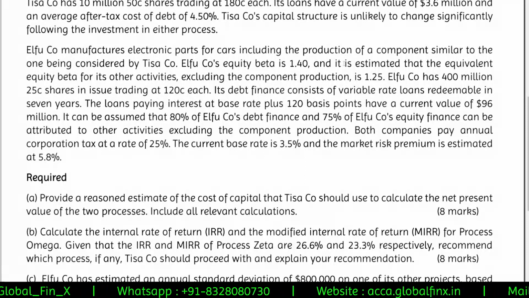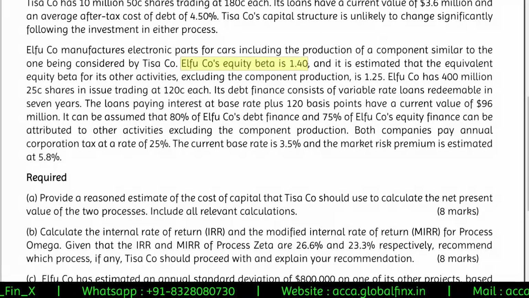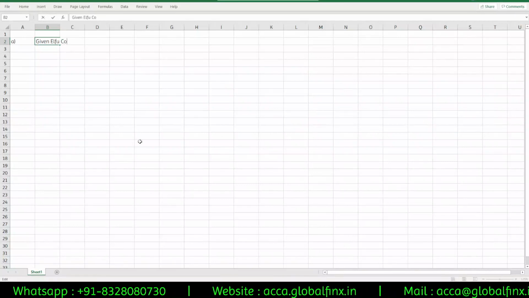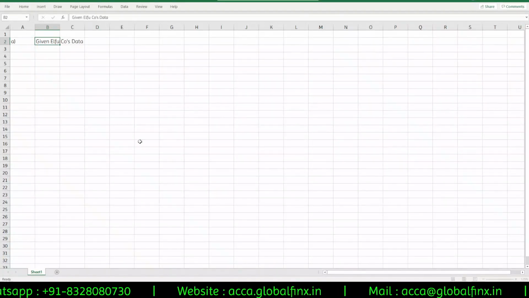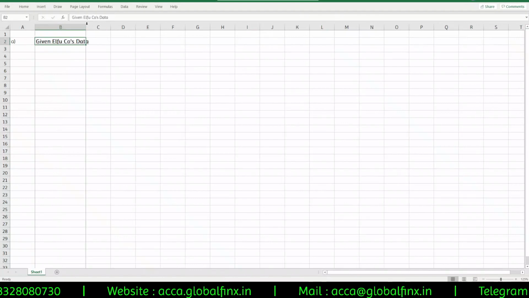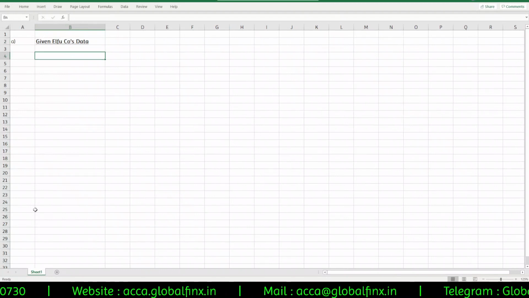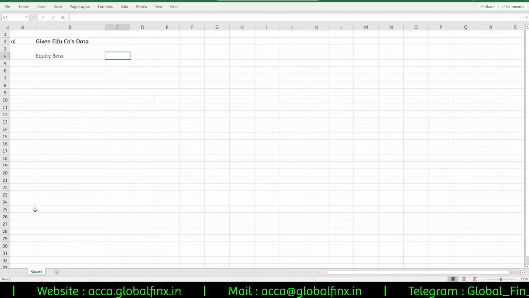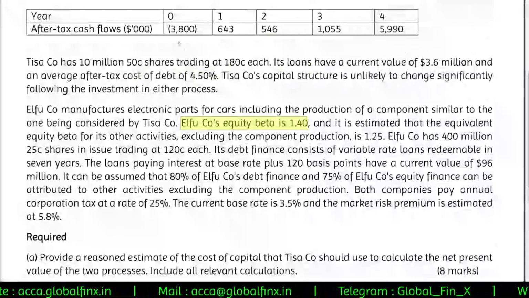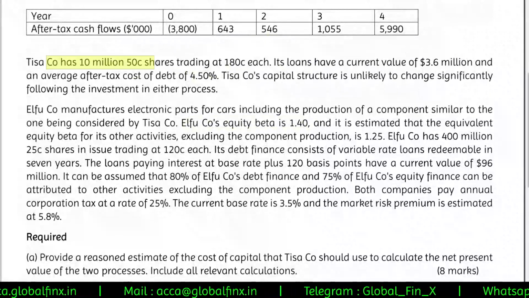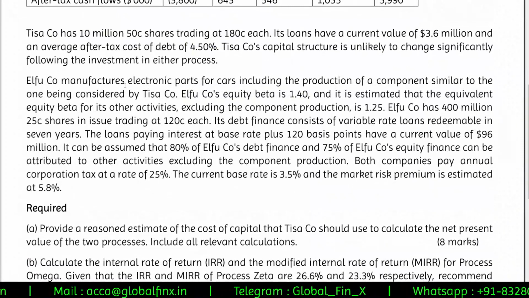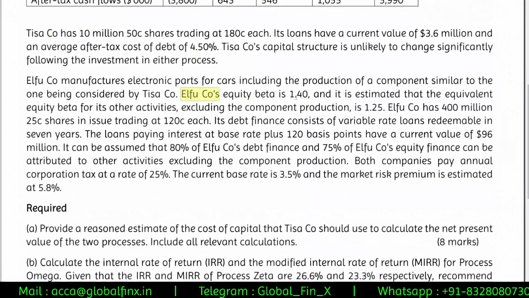So LFU company's equity beta is 1.4. Given LFU company's data, equity beta is given as 1.4. Next one. Okay, let's start with the market values as well. TISA company has 10 million. Okay, TISA company we don't mind. First we'll start with LFU. Equity beta is 1.4.